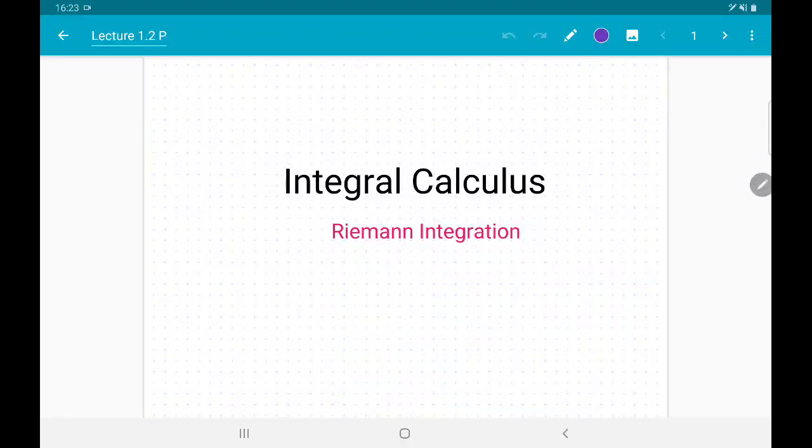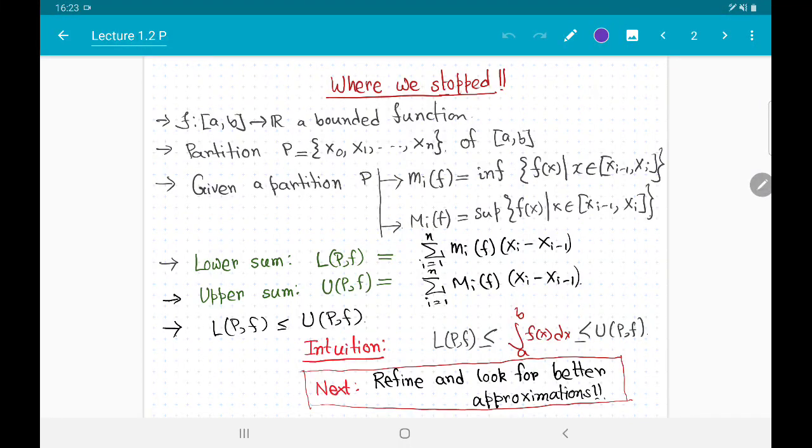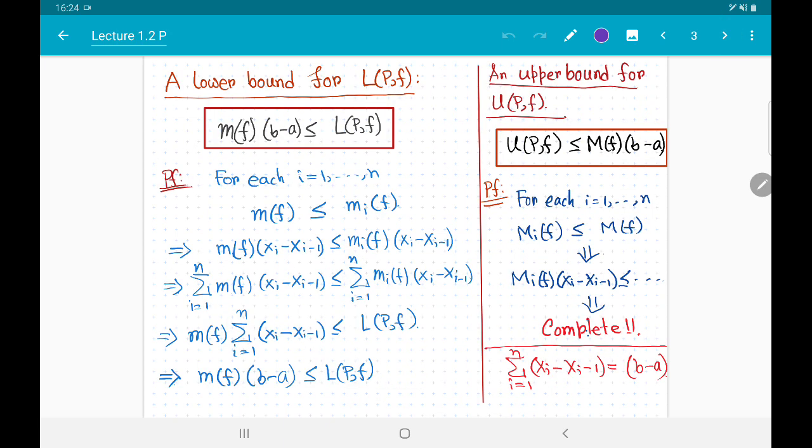Welcome back. In the previous video, we have come across these notions. So we started with a bounded function on a closed interval, a bounded real valued function. We introduced the notion of partitions of an interval, and for a given partition, we had introduced the notion of LPF and UPF, and we are now in a better shape to go forward towards finally defining the notion of Riemann integration.